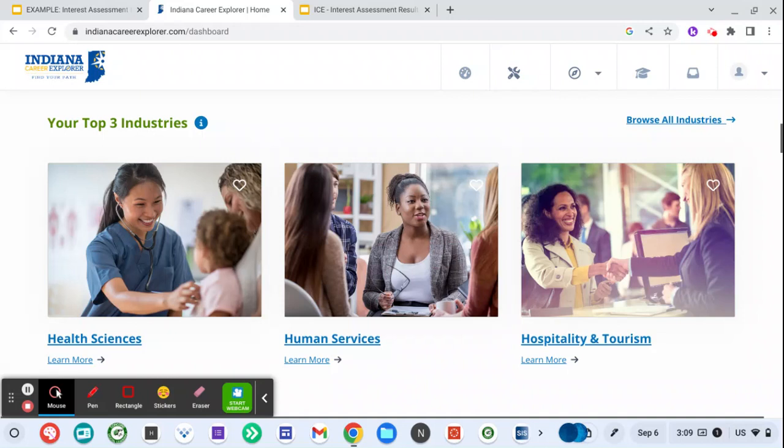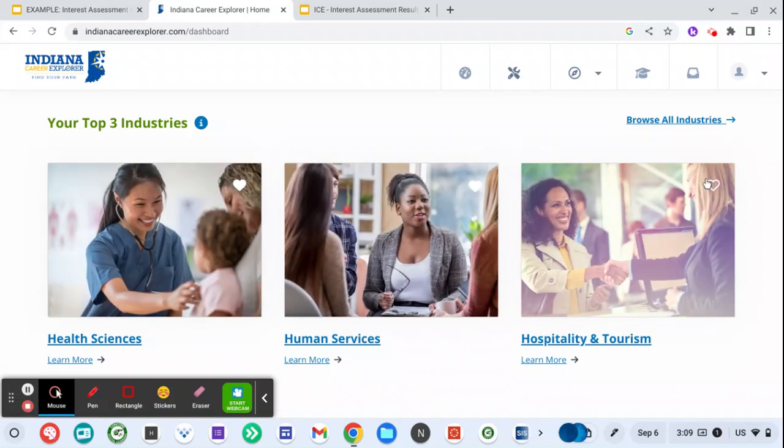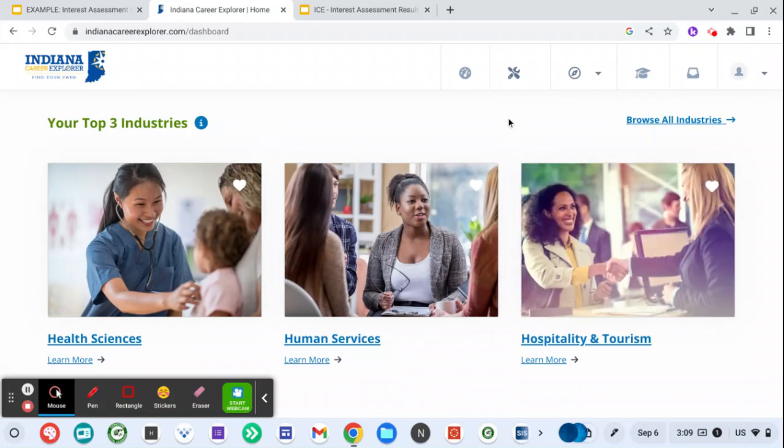We're just exploring these. So, before you do anything else, I want you to click on the heart if you did not do so yesterday on all 3 of these. So then that adds our top 3 industries within our favorites and it goes to our dashboard.